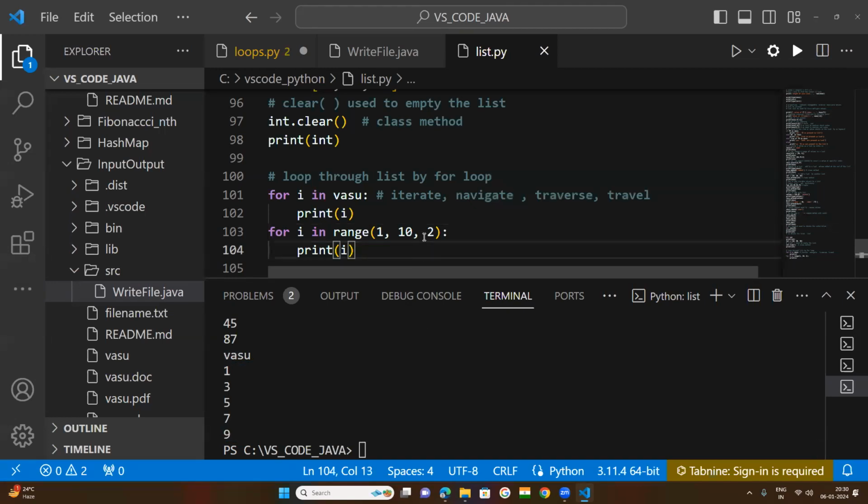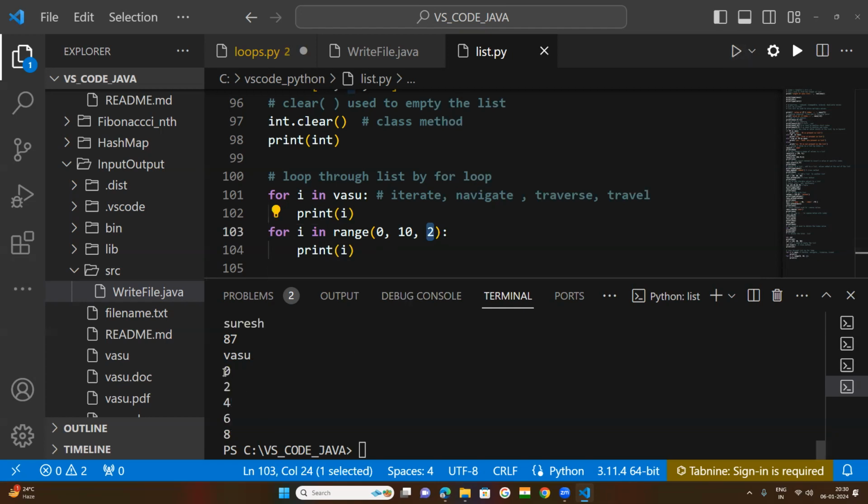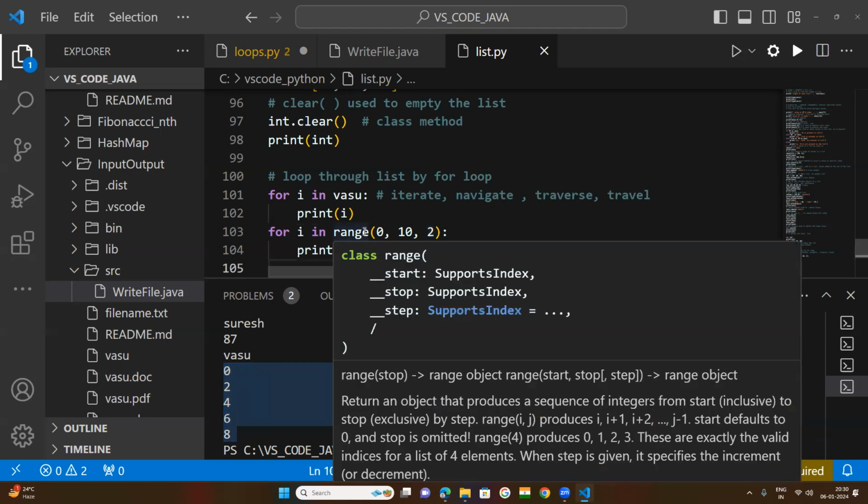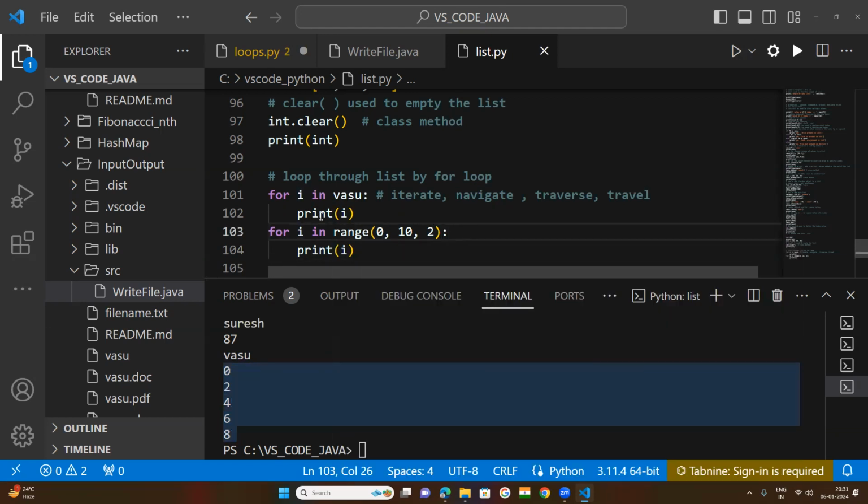Suppose you want to get all the even numbers, that moment you need to put the starting number as 0. Whenever you keep the starting number as 0, you will get all even numbers. Initially 0, then 2 will be incremented: 0 plus 2 is 2, next 2 plus 2 is 4. You will get all the even numbers: 0, 2, 4, 6, 8. So the range function in a for loop will be used for such a purpose.